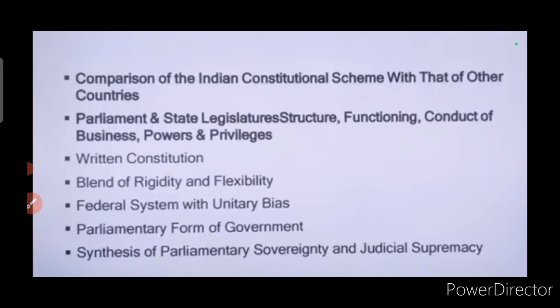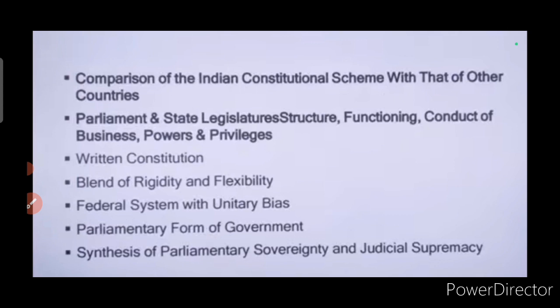Then comparison of the Indian constitutional scheme with that of other countries, Parliament and state legislatures, structures and functioning, conduct of business, powers and privileges. So Parliament means, in this we have the President, Lok Sabha and Rajya Sabha, all these things.